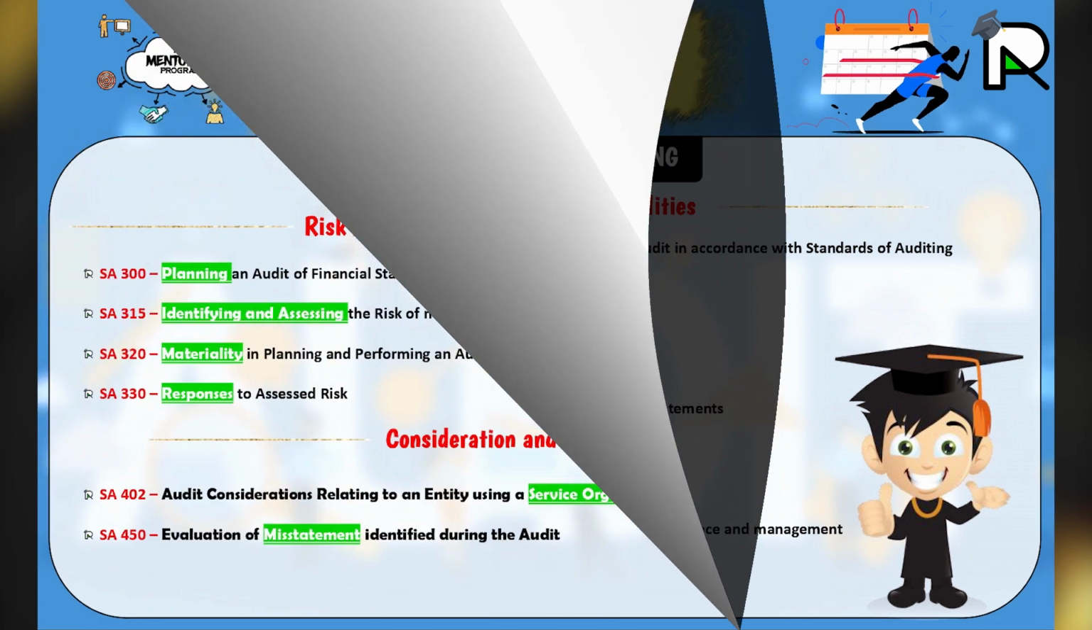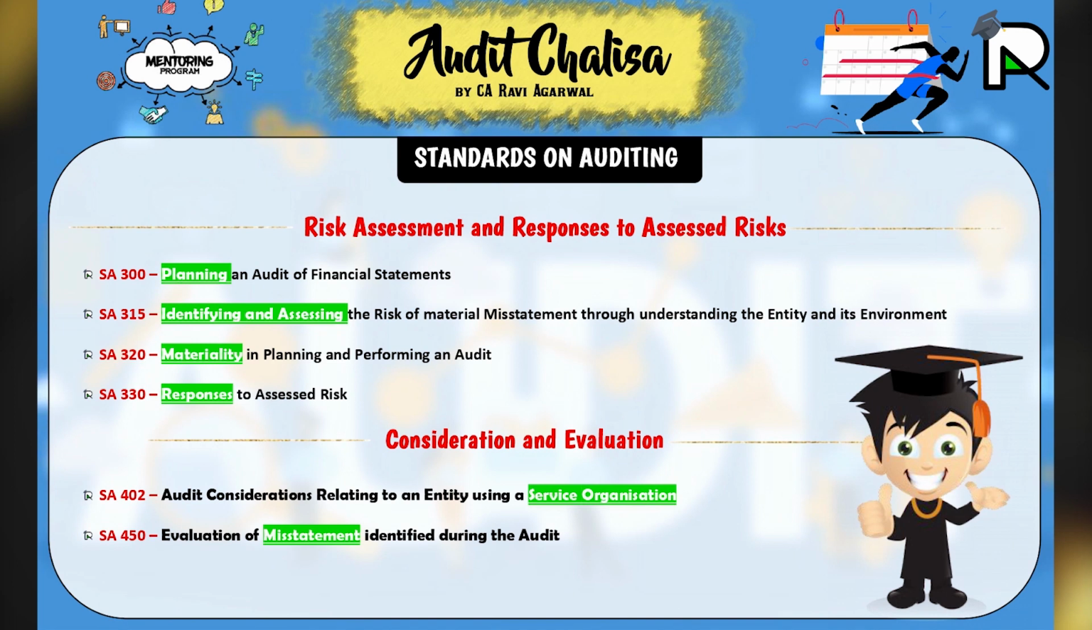Okay, so now we turn to the 300 series. There are 4 standards in the 300 series: 300, 320, 315, 330. Whenever you hear 300, what strikes your mind? Planning. Planning an audit of financial statements.